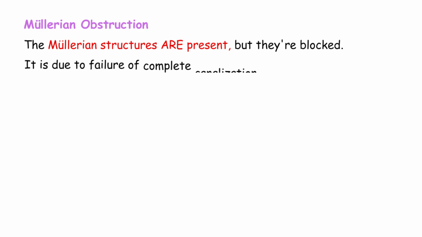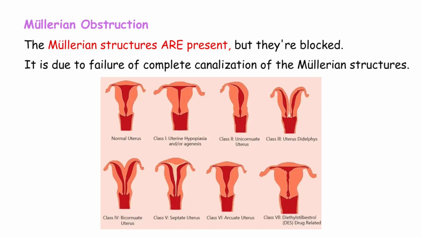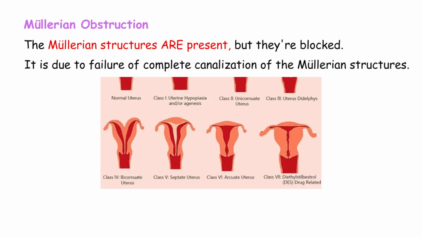It is due to failure of complete canalization of the Mullerian structures. Let me explain. During development, the Mullerian ducts form as solid cords, then they hollow out, canalize, to become tubes and cavities. If this canalization fails, you get obstruction. It leads to menstrual obstruction most commonly at the junction of the lower third of the vagina at the level of the hymen. So the most common site of blockage is at the hymen, the membrane at the vaginal entrance,